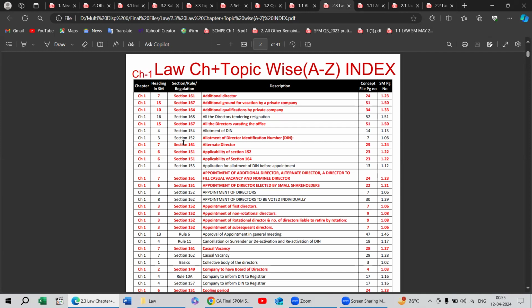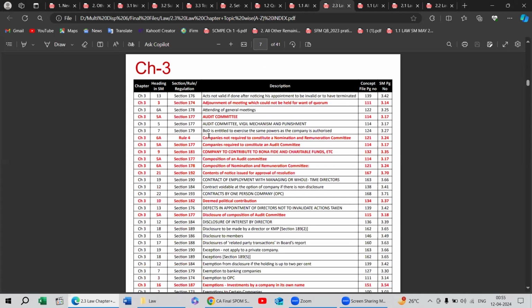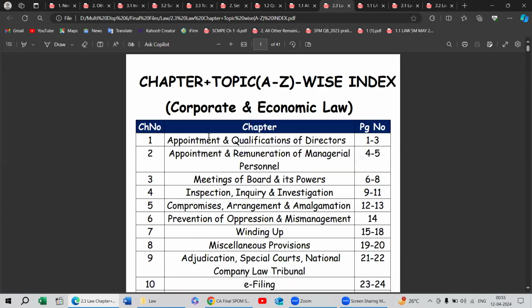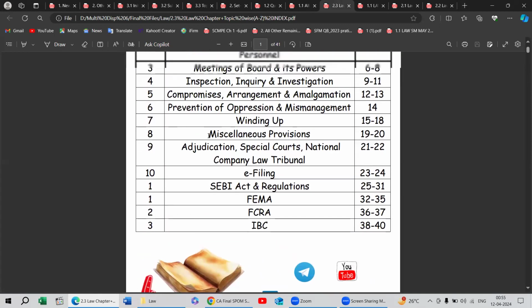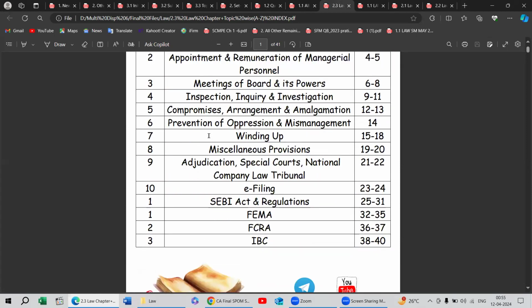And in case of IBS, the main index will be the subject-wise index, then the initial wording index, then type. Just carry two indexes in this exam. And if you want to solve or see the concept, then only the topic-wise index is there, not for the particular examination purpose. Now, in relation to law, the chapter one sorting is there, and chapter two and all, and the index is also there. From which page, which chapter is there, and firstly the corporate law is there, then economic law is there.